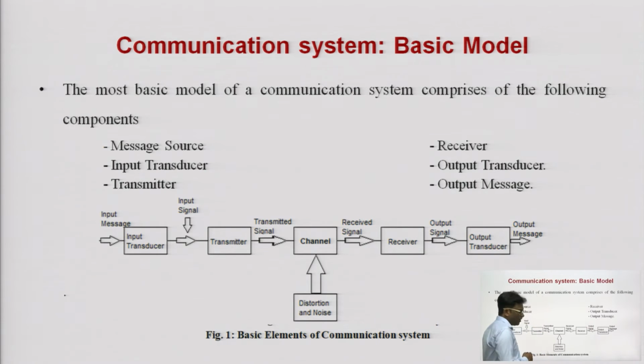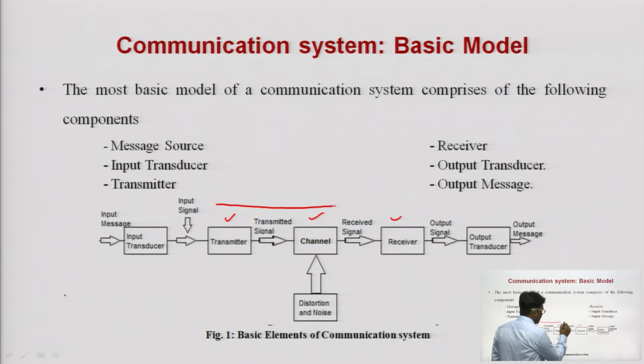So, the channel will be affected by atmospheric noise if the channel is wireless, otherwise if it is a guided medium, then it is affected by guided noise. The receiver is also in fact affected by internal noise. So, out of these blocks there are only 3 elements of a basic communication system. If someone asks you what the elements of a communication system are, only the transmitter, the channel and the receiver make up the elements of any communication system.